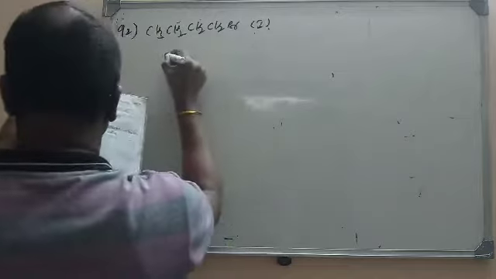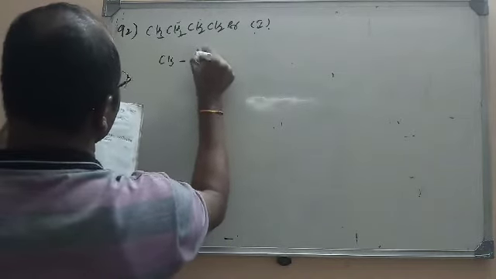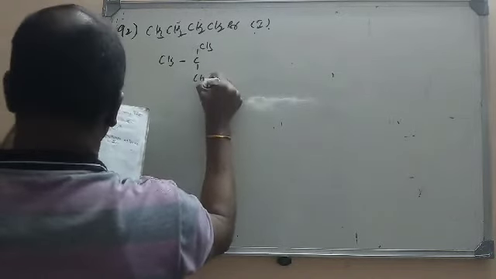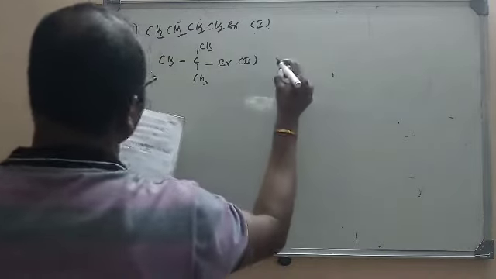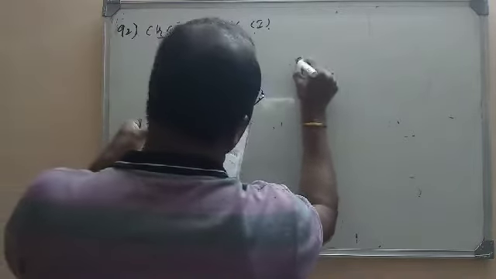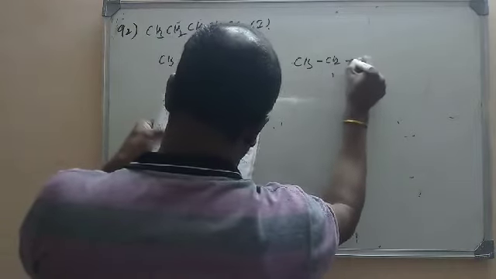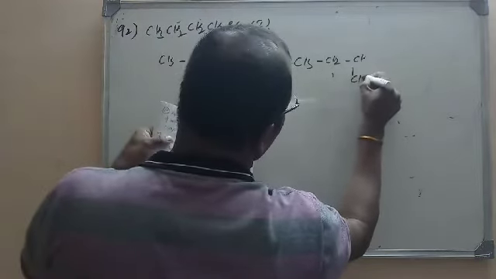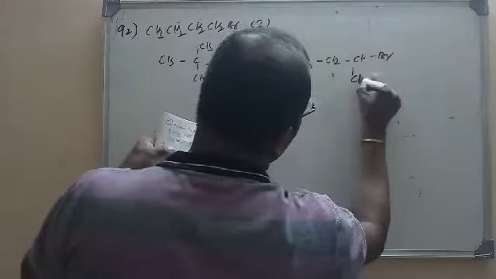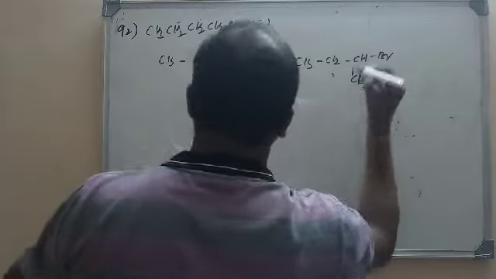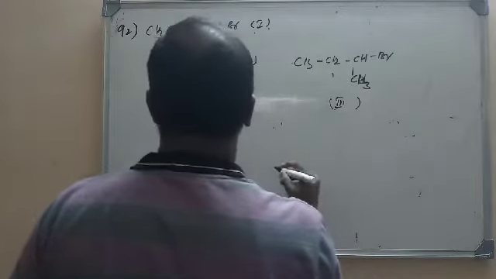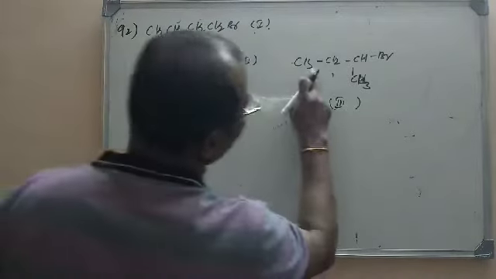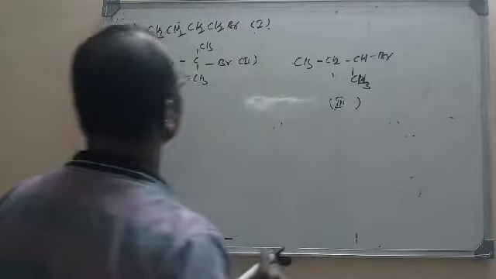The second one given is CH3CH(CH3)CH2Br. This is the second molecule. And the third molecule is CH3CH2CH(CH3)Br. This is the third molecule given here. If you check, all are having 4 carbons only.